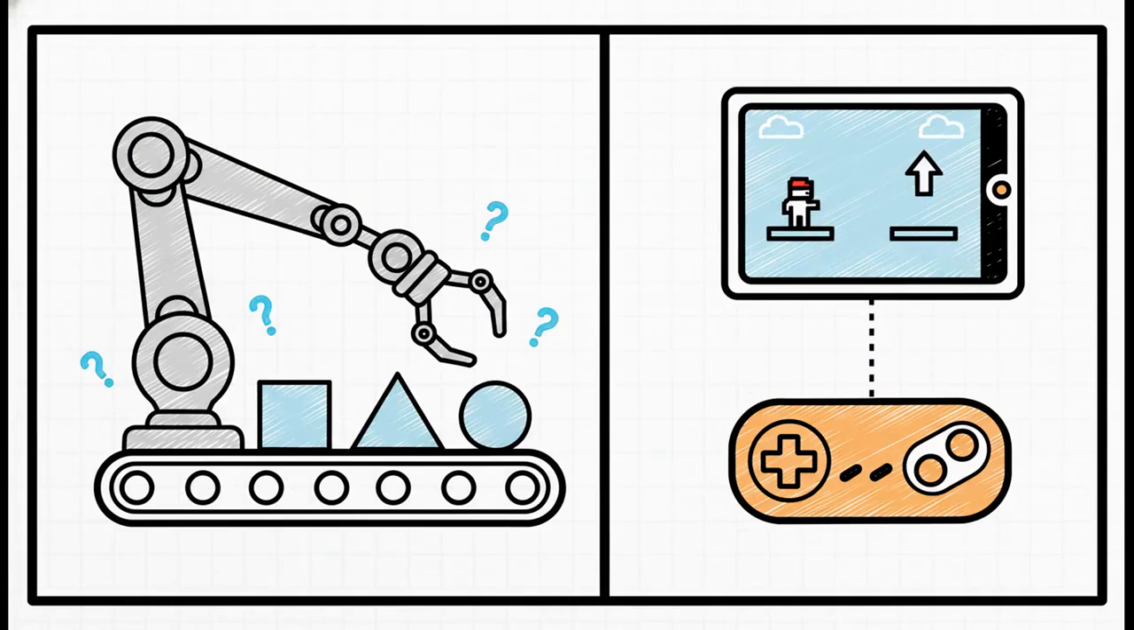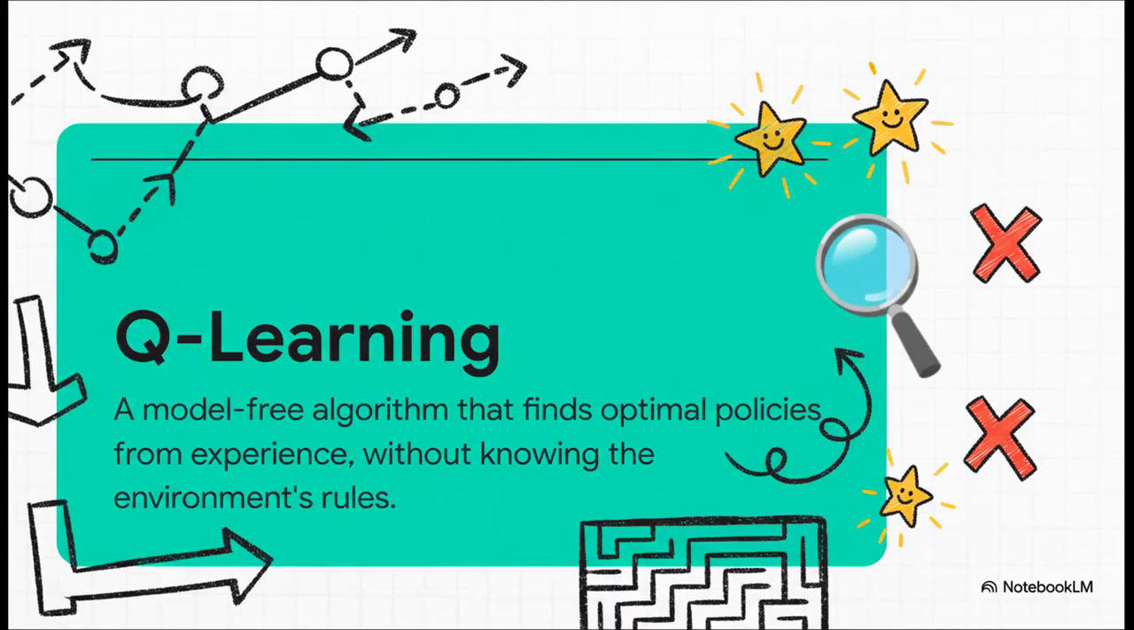And this isn't just some abstract maze puzzle. This is the very same challenge a robot faces when it's learning to navigate a chaotic factory floor, or an AI trying to master a video game it's never seen before. The only way to learn the rules is to start playing. The solution is this really elegant algorithm called Q-learning. It's a type of reinforcement learning, which is just a fancy way of saying it learns from feedback. Getting rewards for good moves and penalties for bad ones.